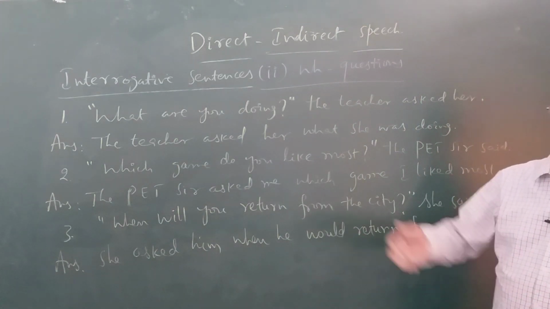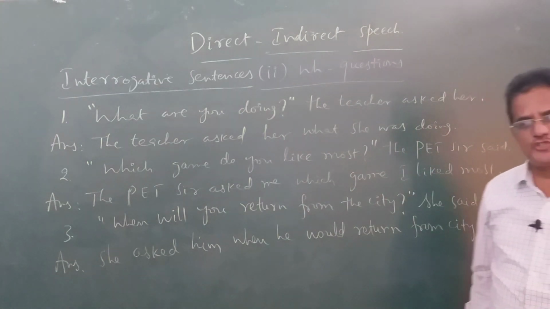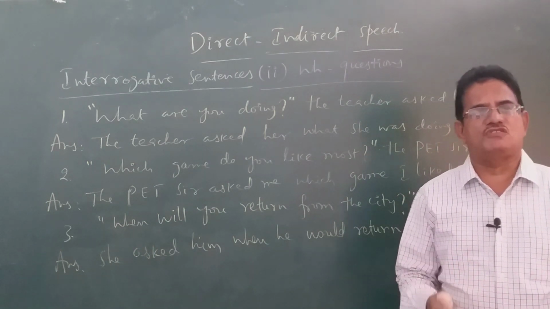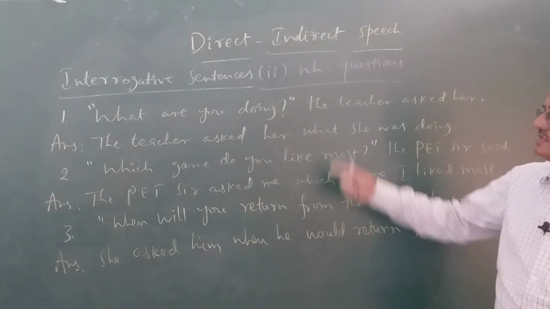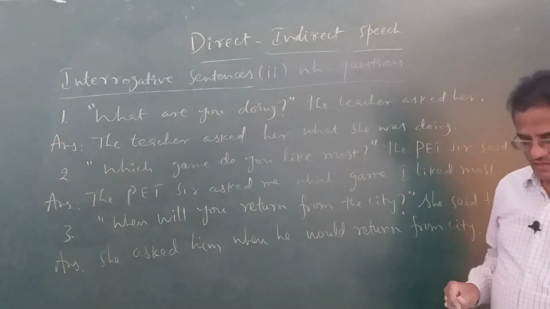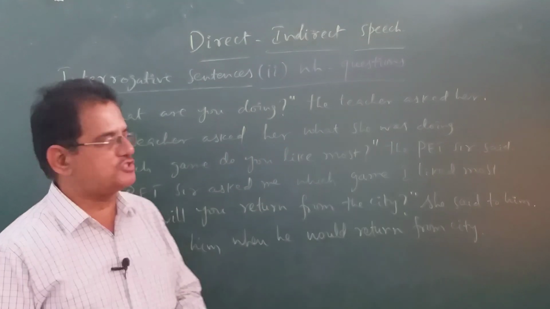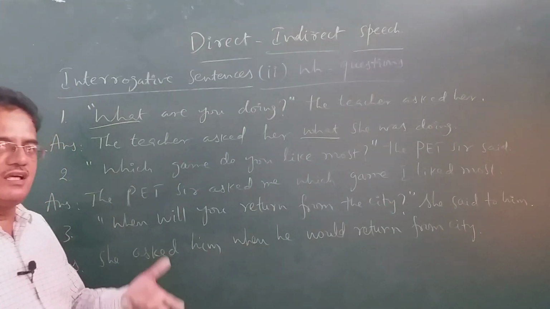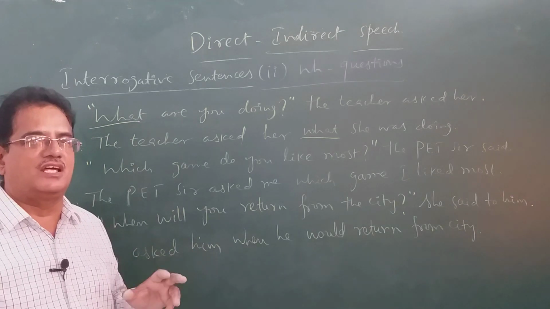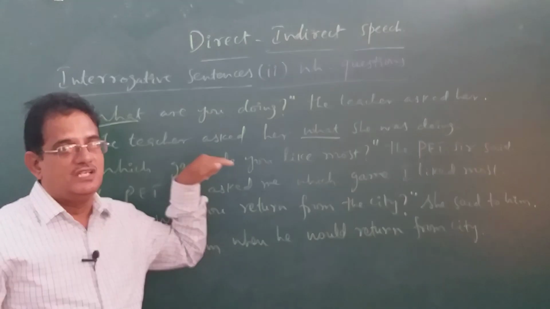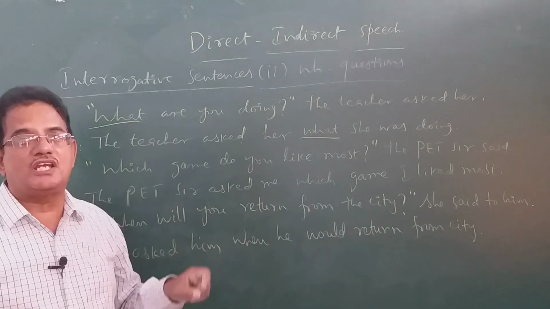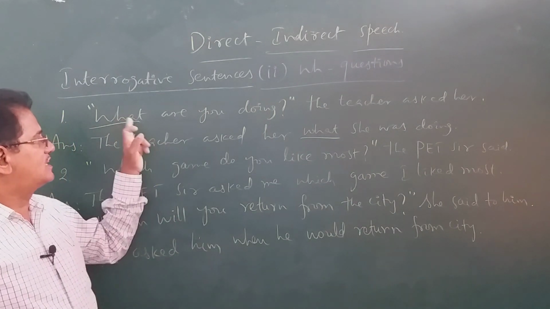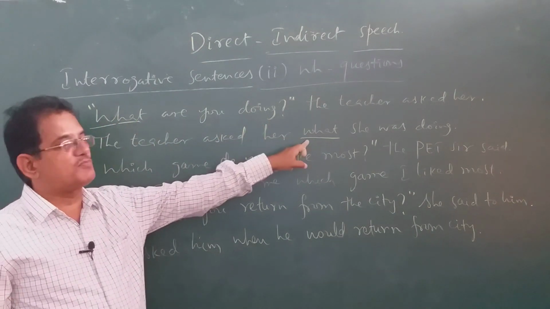First sentence, let's see, this is a general question. What are you doing? Generally in a classroom, it happens that a particular girl or a boy is doing something. The teacher immediately asks a question there. What are you doing there? So here, when you change WH questions into reported speech, the WH question word itself acts as the reporting word. There is no other specific reporting word like if or whether. You cannot use if or whether in WH questions. You can use if or whether only when you change yes or no questions into indirect speech. Not here. That WH question word itself acts as the reporting word there.